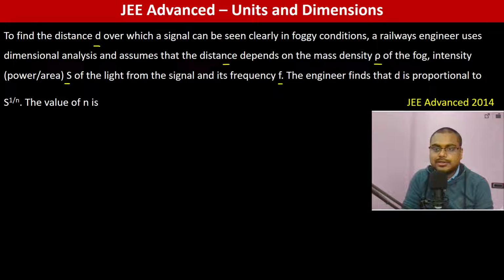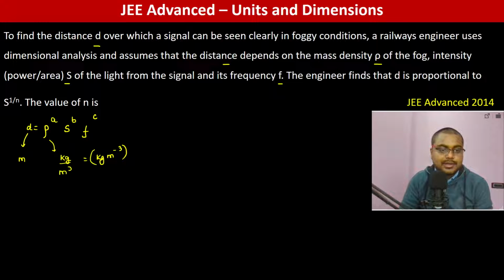So d should be equal to rho to the power a, intensity S to the power b, and frequency f to the power c. Now this distance is going to be in meters. Rho is kg per meter cube, so therefore kg m to the power minus 3, to the power a.